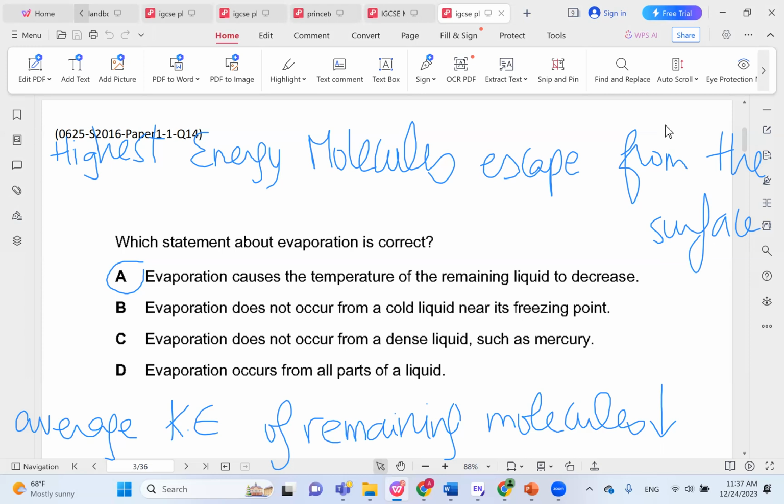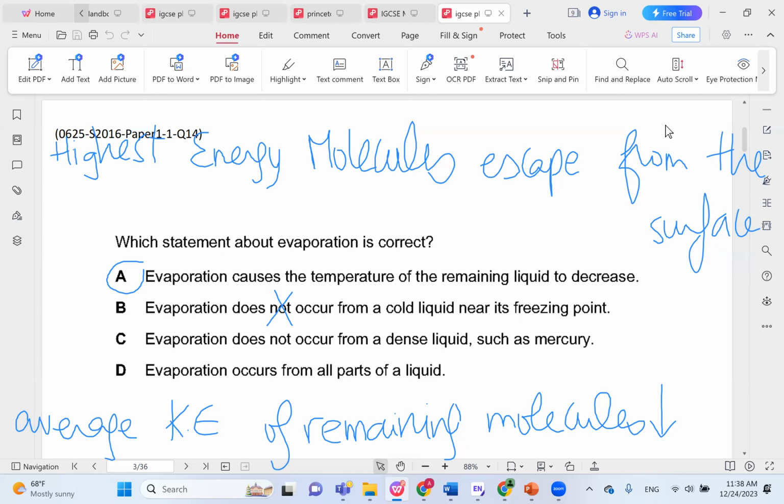Evaporation does not occur from a cold liquid near its freezing point. This is actually incorrect, though it might seem logical. Evaporation does occur even from a cold liquid that is almost freezing, because evaporation does not occur at a specific temperature, it can occur at any temperature. It might be at a much lesser rate because the liquid is almost freezing. It might be 1% of what it would normally be, but it would still occur.